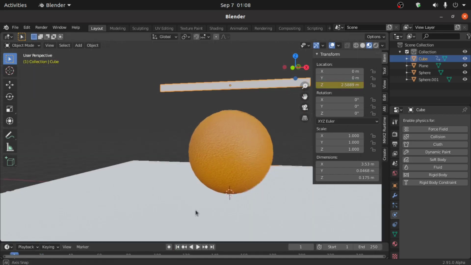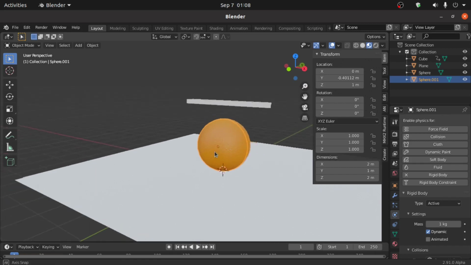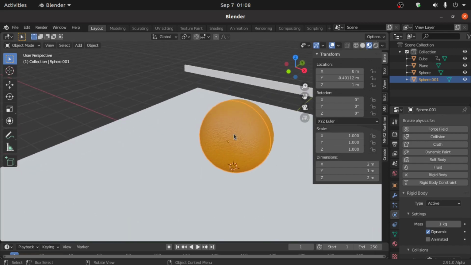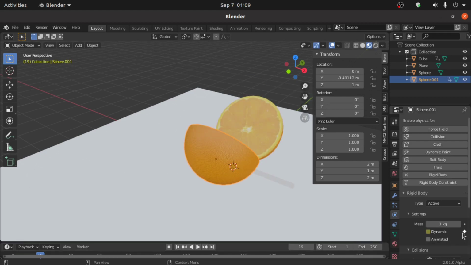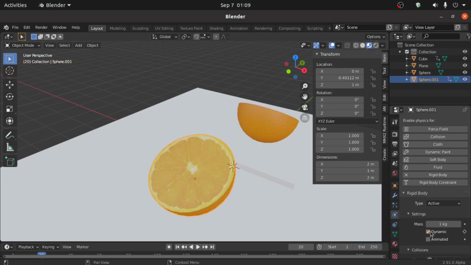Okay, now we have to animate this orange. So select first hemisphere and uncheck this dynamic and make sure you are at first keyframe. Then click on this insert keyframe tab. Okay, at 90 keyframe we have to also give a keyframe here. At 20 keyframe, check this dynamic and also check this.